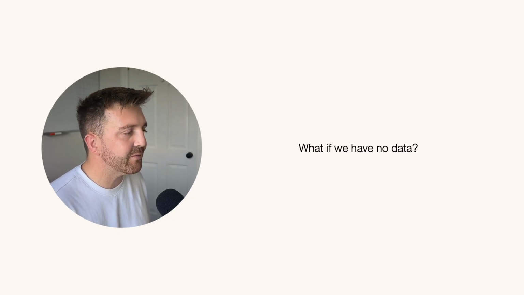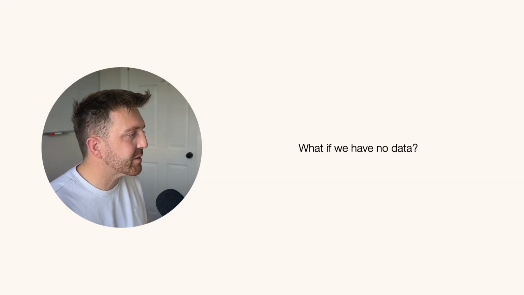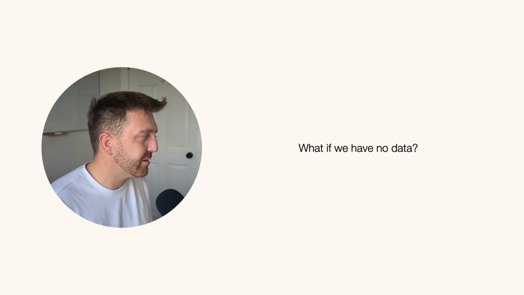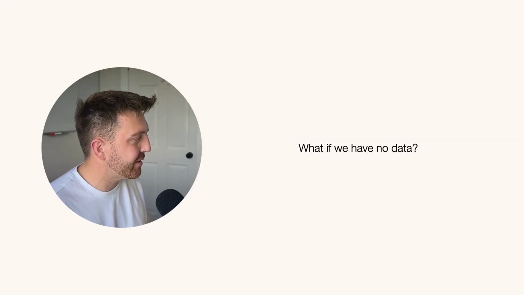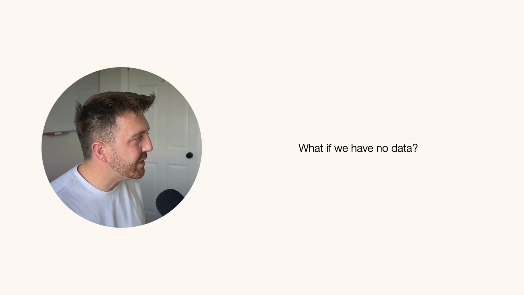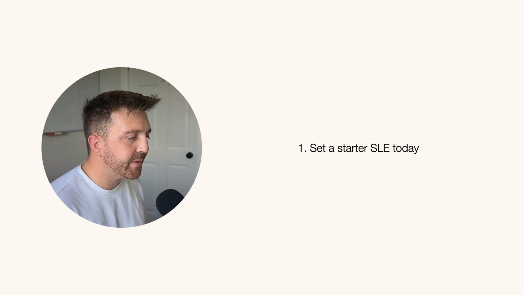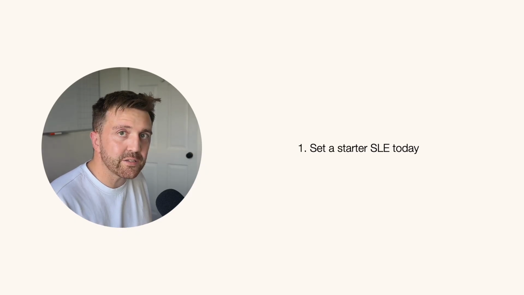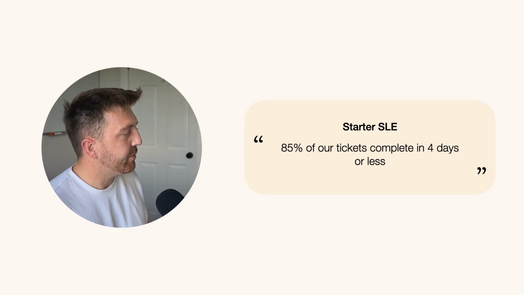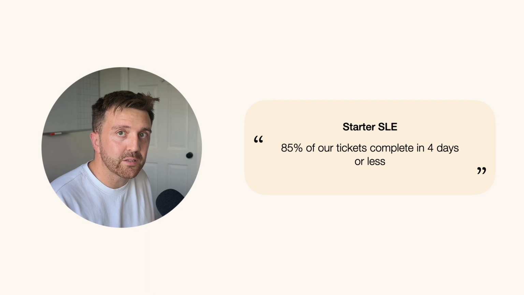Now, some of you are thinking, this sounds great if you've been up and running for 6 months, but what if your team has just started? You have no data yet. This is actually okay, but there's two pieces of key advice. For cycle time, don't wait, just set a starter SLE today. Something like, we'll aim for 85% of our tickets to finish within 4 days or less.